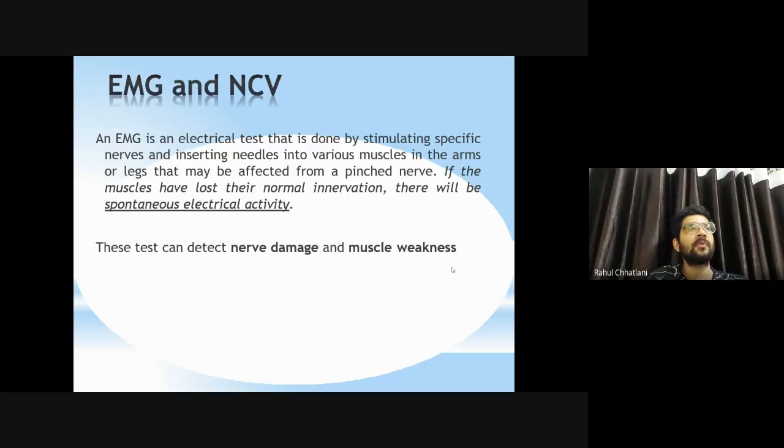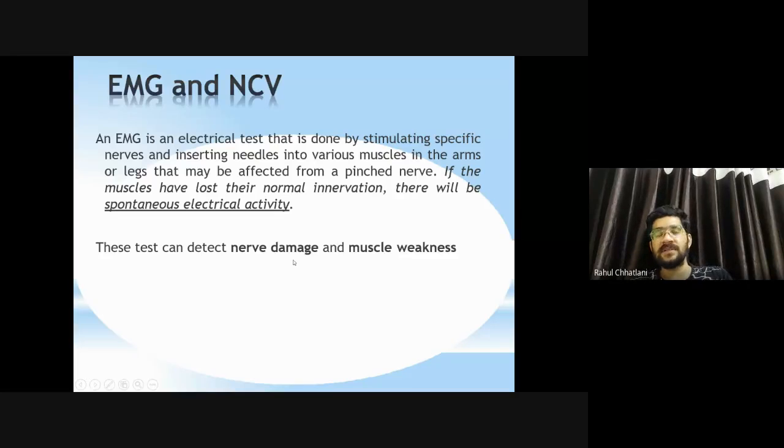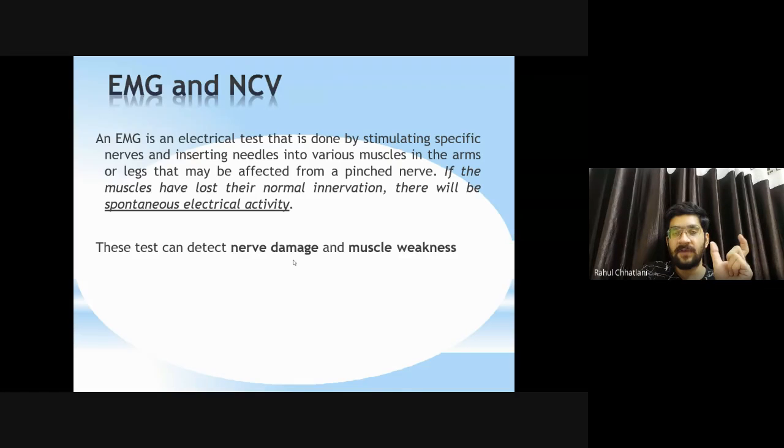EMG NCV, so no need to go in that much detail. Just remember the last line. These tests can detect nerve damage and muscle weakness. Muscle weak થઈ જશે એટલે એના ઇલેક્ટ્રિકલ સ્ટડીઝ જે આપણે કરવાના છે ઇન EMG, that we can find. એના કન્ક્લુઝનમાં આપણે આટલું જ કહી શકીએ કે મસલ વીક છે, નથી વીક, અફેક્ટેડ છે, નથી અફેક્ટેડ.